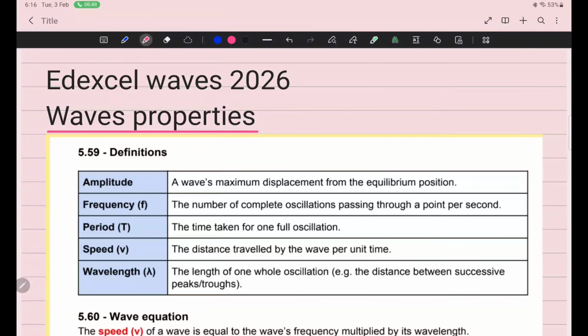3rd February 2026, and in Unit number 2 we are going to start the wave section, and it is our first class. In the first class we are going to start wave properties, and in IGCSE you have already studied that if you are given this wave.